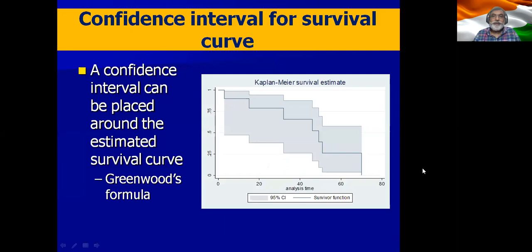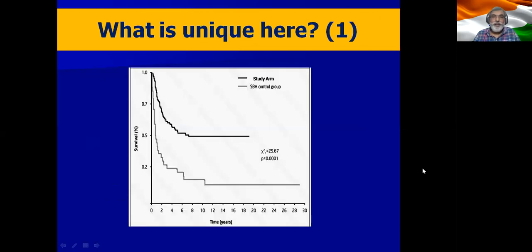Also, we should pay attention to confidence intervals. That is 2 standard deviations or 95% confidence interval that can be placed by Greenwood's formula on either side of the survival curve line. Now let us see what is unique in some 3 examples that I've taken.